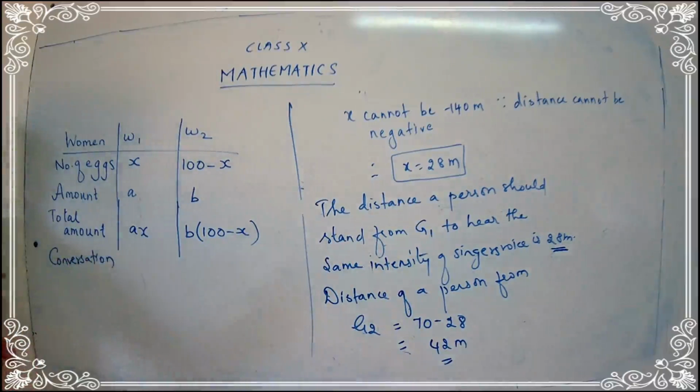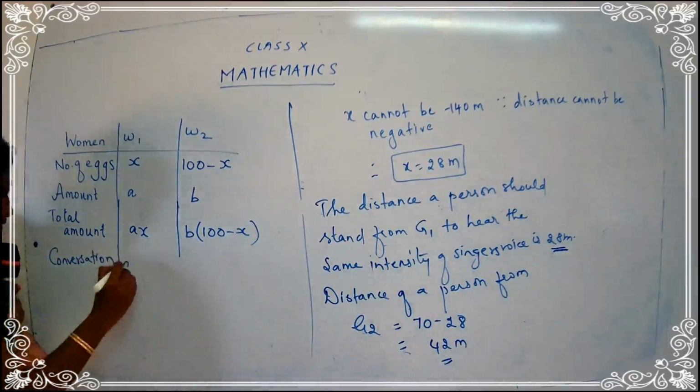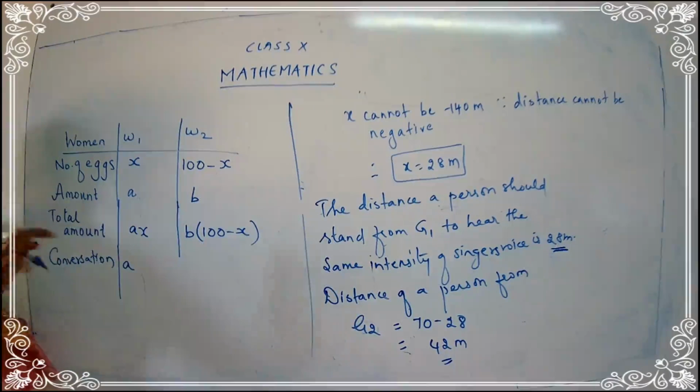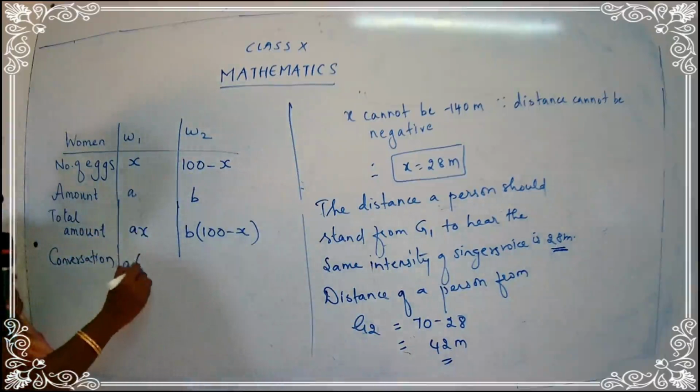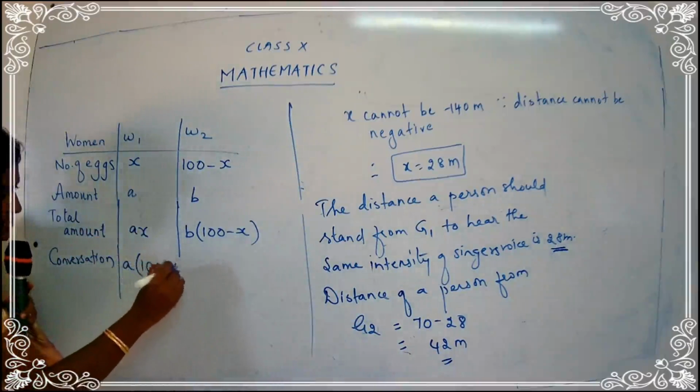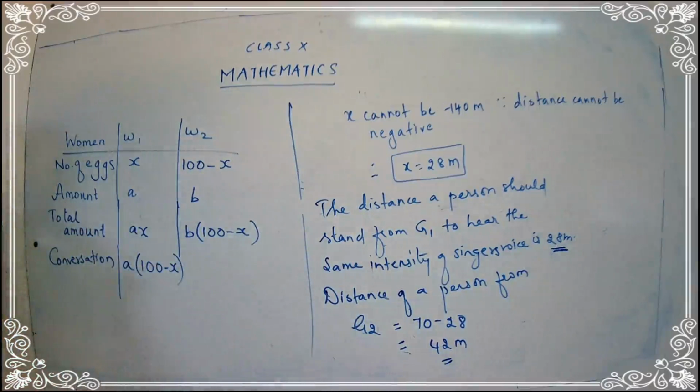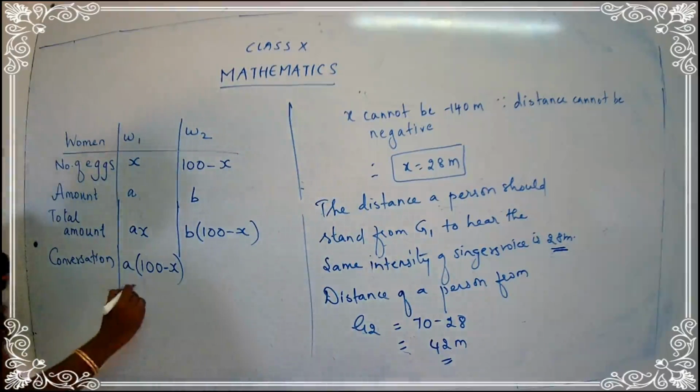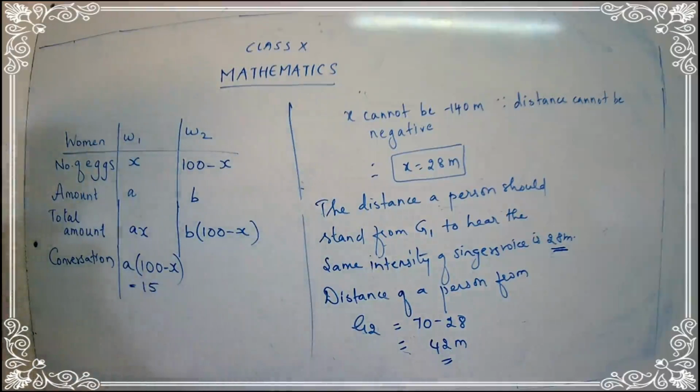If I had your eggs. So A is saying the amount is going to be the same. That is A. And here you have to write 100 minus x. If she is having your eggs, she is going to earn how many rupees? 15 rupees. And what is the second woman saying?